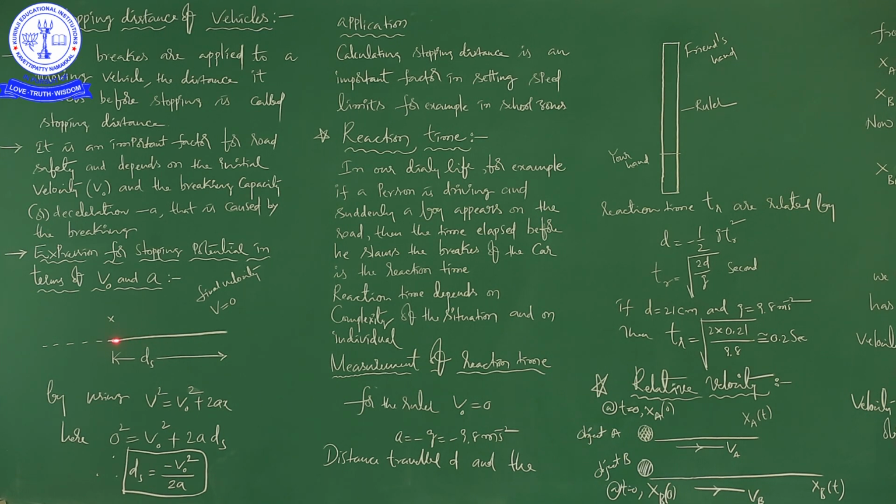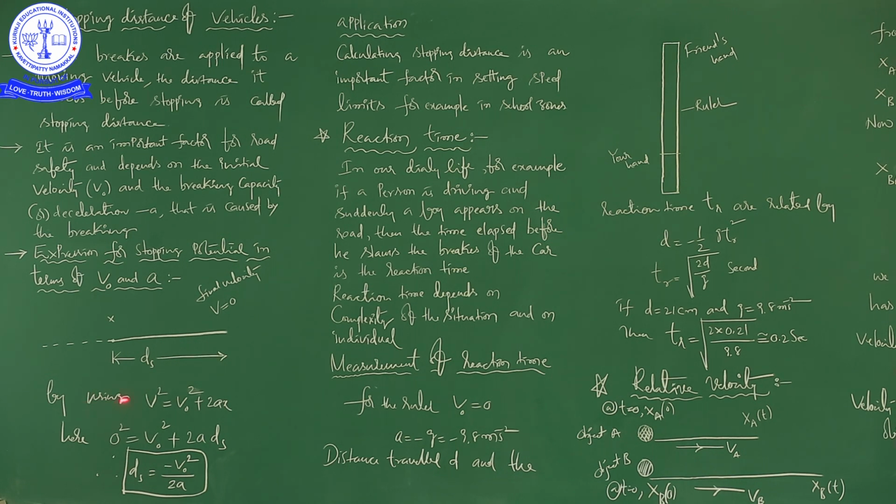This is the distance travelled by the vehicle from the moment when he pressed the brake to the moment its speed became 0. So, this is what we call the stopping distance. We use the letter ds, where d is for distance and s is for stopping. So this is the situation, and here we are going to calculate the expression for stopping distance, right?